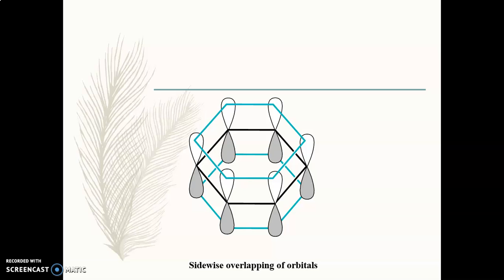Instead of axial overlapping, the sidewise overlapping of p orbitals takes place above the plane as well as below the plane of the sigma bond, which leads to the formation of the pi bonds. So sigma bonds are formed by axial overlapping, while pi bonds are formed by sidewise overlapping of the unhybridized p orbitals. So these sentences are important. In this way, pi bonds are formed.